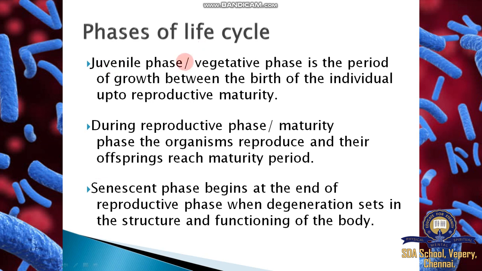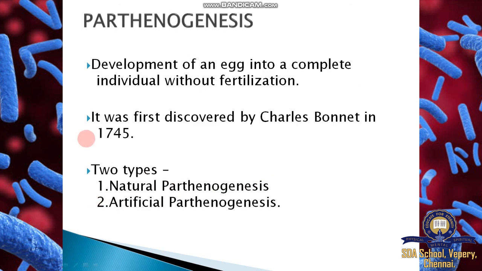Then the phases of the life cycle. In all living organisms, three phases are completed, called juvenile, reproductive, and senescence phase. Juvenile means the growth phase, complete development. Reproductive phase means the multiplication process to develop new organisms. Senescence phase means the death phase; the end phase is called senescence.